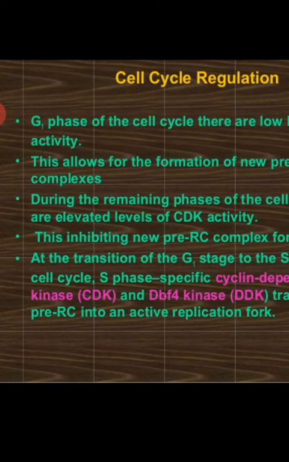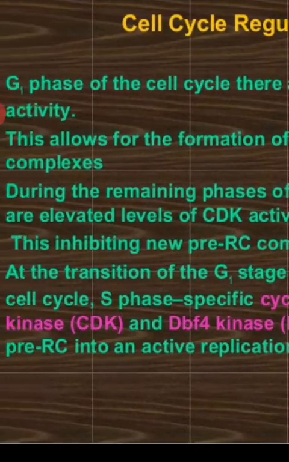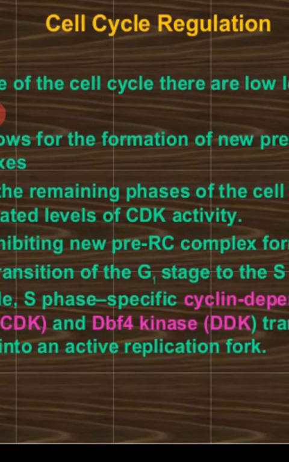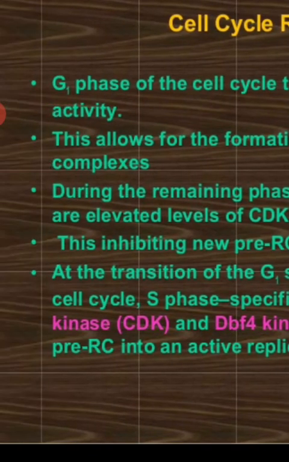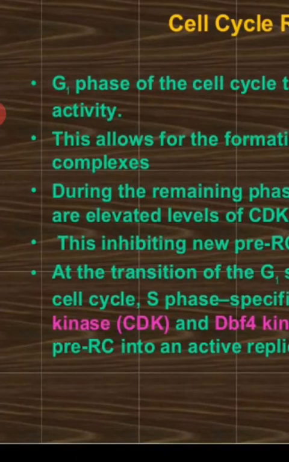So at G1 phase only the CDK protein level will be low and pre-RC formation is possible, and during the other phases CDK levels will be elevated, and this inhibits the new pre-RC complex formation during the other phases, because the levels are elevated for CDK proteins.